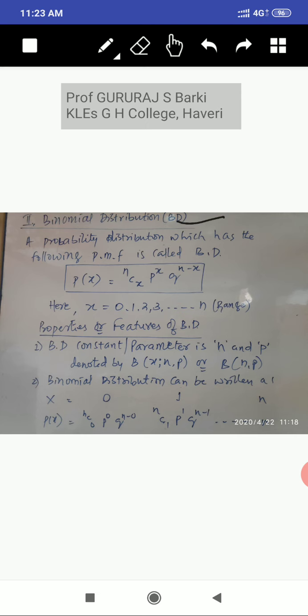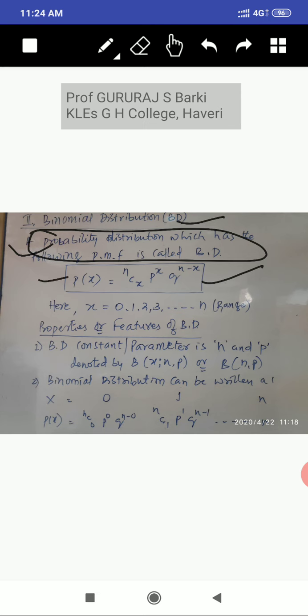What is binomial distribution? This was the meaning, right? A probability distribution which has the following probability mass function. You have to write this one. Formula is the meaning here. I said in the previous method also, formula is the meaning. This sentence is the same in all the methods. You copy this to all and write each method's formula. That is your meaning. I hope that it is clear.